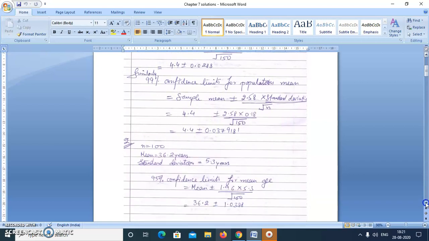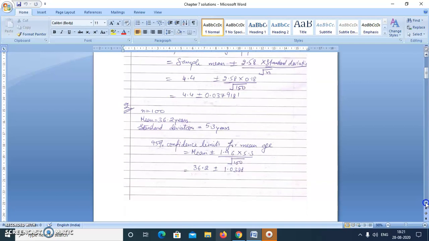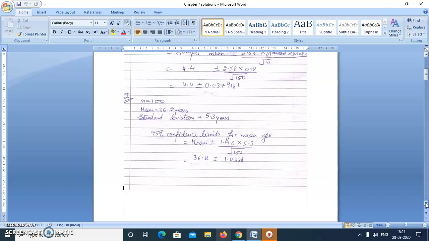Now in question number 2, in setting up a new pension scheme, a large company needs to know the average age of its employees. Records of 100 employees were selected at random and the average age of the sample was found to be 36.2 years with a standard deviation of 5.3 years. Calculate the 95% confidence limit for the mean age.